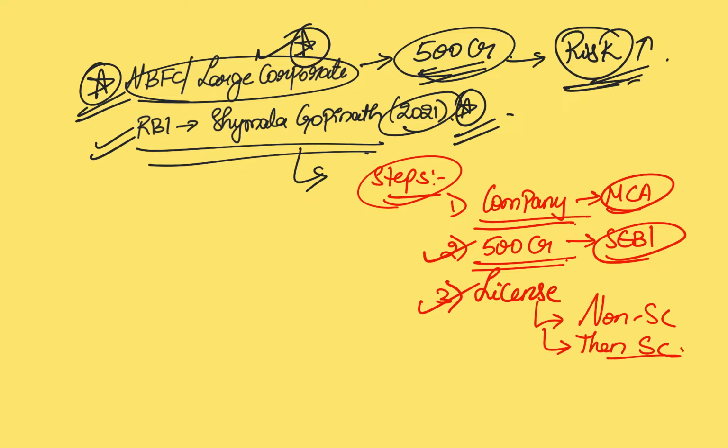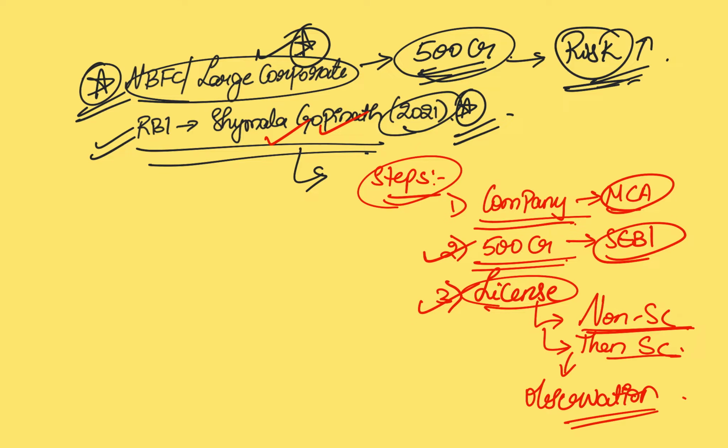And let's say, for example, in 2021, if they did apply, the Shamala Gopinath Committee will examine whether it is a feasible company or not, and then they give a license. So when they get a license, they do not become directly a scheduled bank. They have the status of non-scheduled bank. Then after a few months, upon observation, when RBI feels that the banking operations that this company is taking up are not shady and they are indeed in public interest, then this non-scheduled bank will be moved to scheduled bank status.